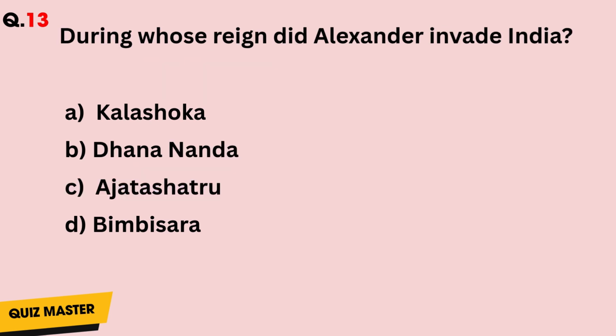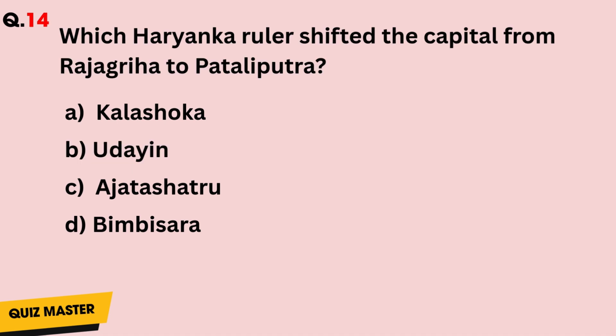Question number 13. During whose reign did Alexander invade India? Answer is B. Question number 14. Which Haryanka ruler shifted the capital from Rajagriha to Patliputra? Answer is B.